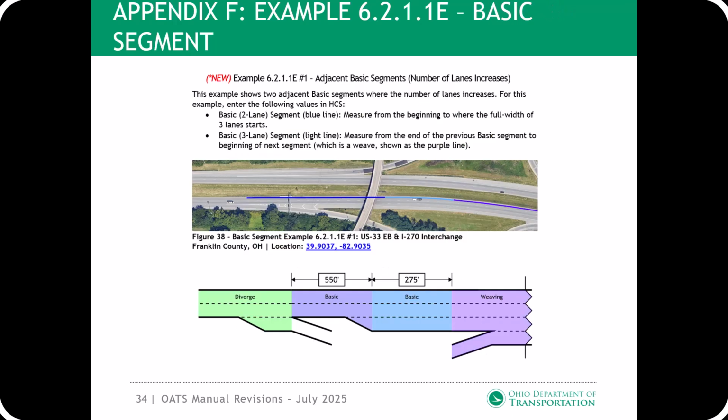Appendix F, example 6.2.1.1e, basic segment. Basic segments are generally located between merge, diverge, and weaving segments. A few examples have been added where this differs. Example number 1 shows where there is a 2-lane basic segment followed by a 3-lane basic segment. For this case, the length of the 2-lane segment is measured to the point where there are 3 full-width lanes.